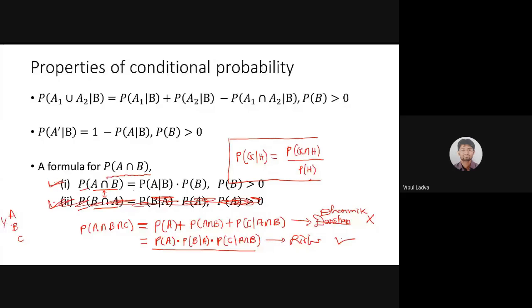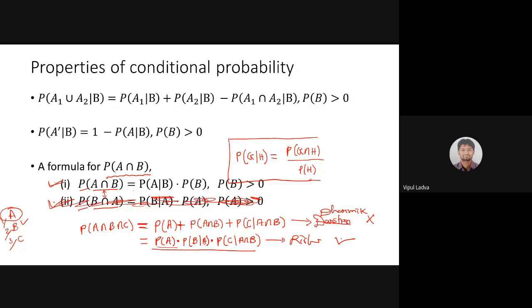If I'm taking A as the first event, B as the second event, and C as the third event, then first of all, event A is going to occur. Then after occurrence of event A, event B is going to occur. And after A and B both occurred, event C will occur. So in the first term, just event A is going to occur. We are not having any condition. While event B is going to occur, event A has already occurred, so A will be in the condition.